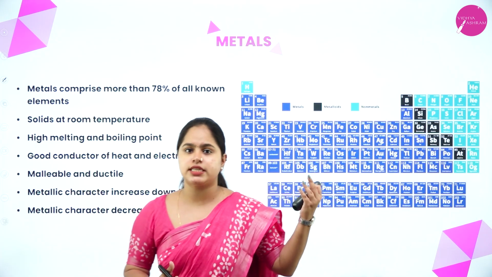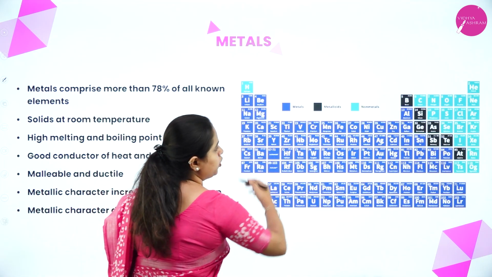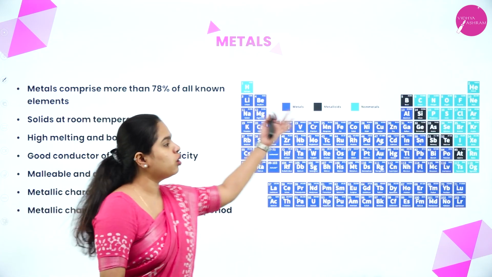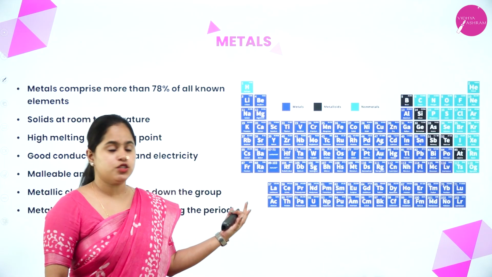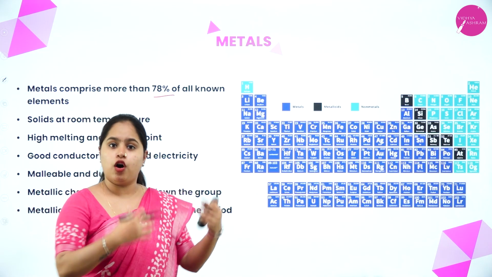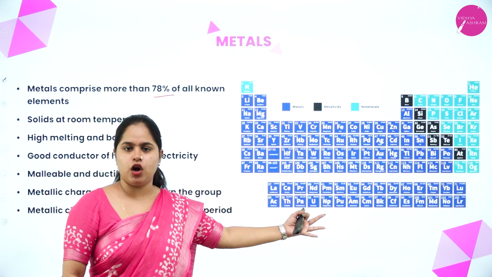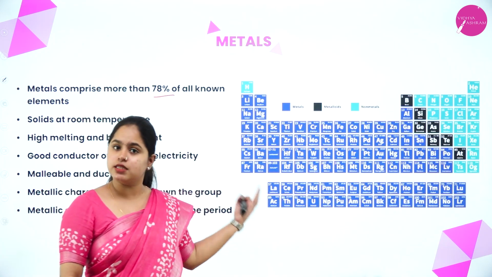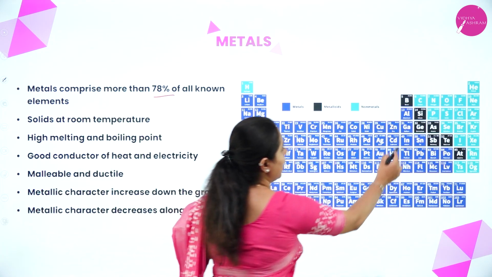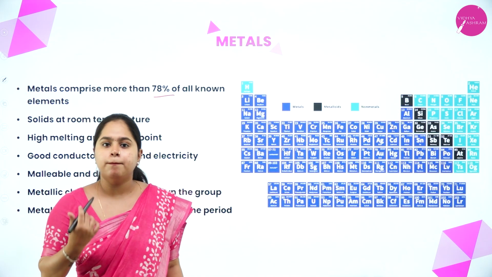So what you can see from the periodic table is that the dark blue region, all of that are metals. Around 78% of the known elements in the periodic table, this much part, is metals, right? And this black part, this area, consists of the metalloids.